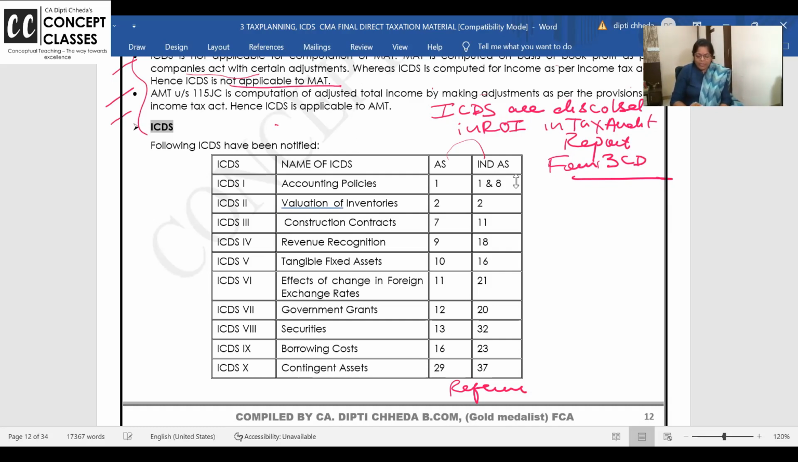What is ICDS 1? Accounting policy. Same we have AS 1, disclosure of accounting policies. ICDS 2 is valuation of inventories. Same we have here. ICDS 3, there it is cash flow statement. Now the sequence has got messed up. Here it is construction contract.